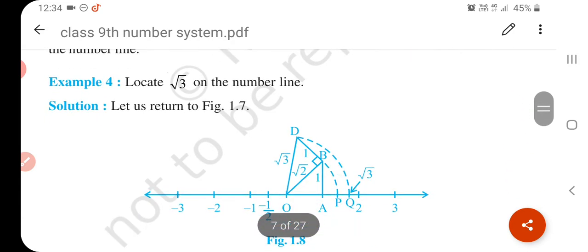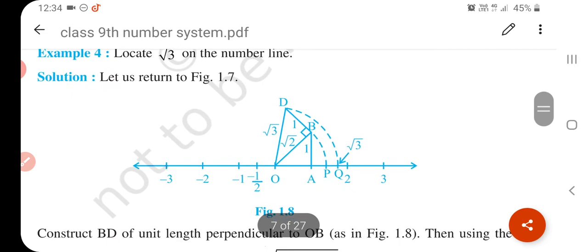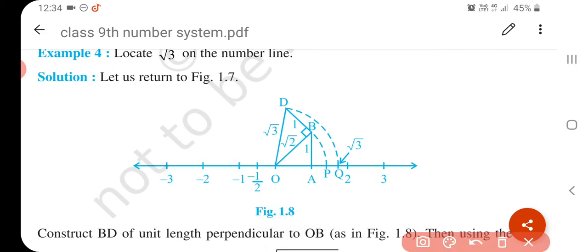Okay, if you locate √3 on the number line, then what do you do? You simply take this square of 1 centimeter. This is our √2. Simply take 1 centimeter, this is our one unit.